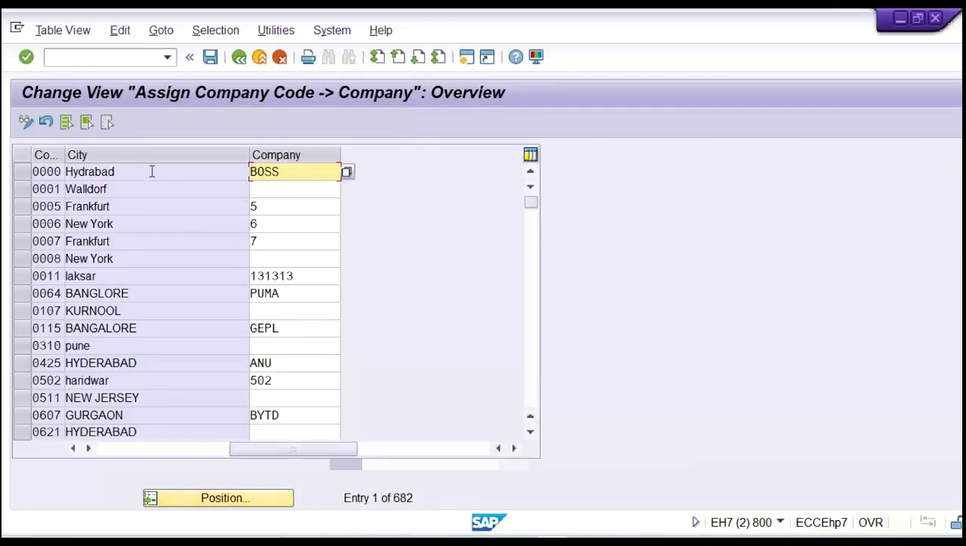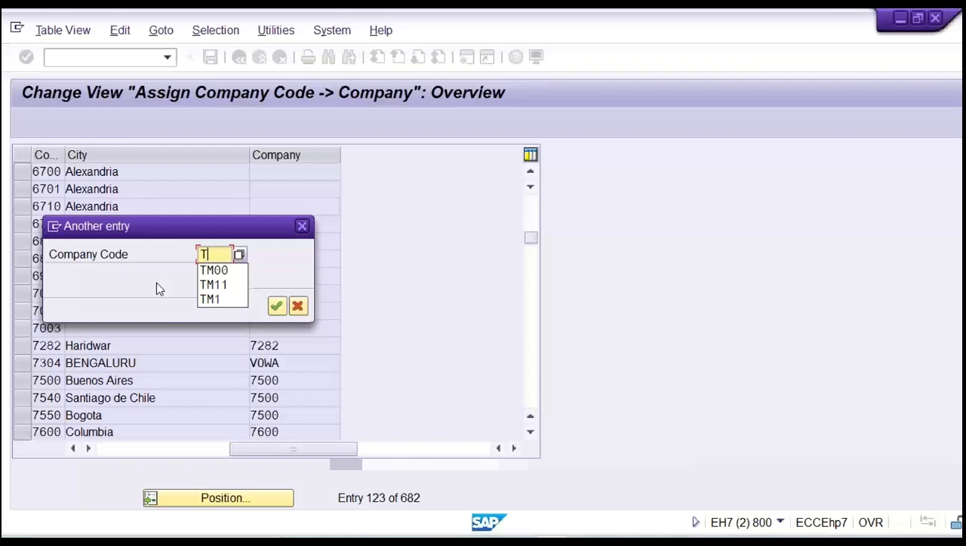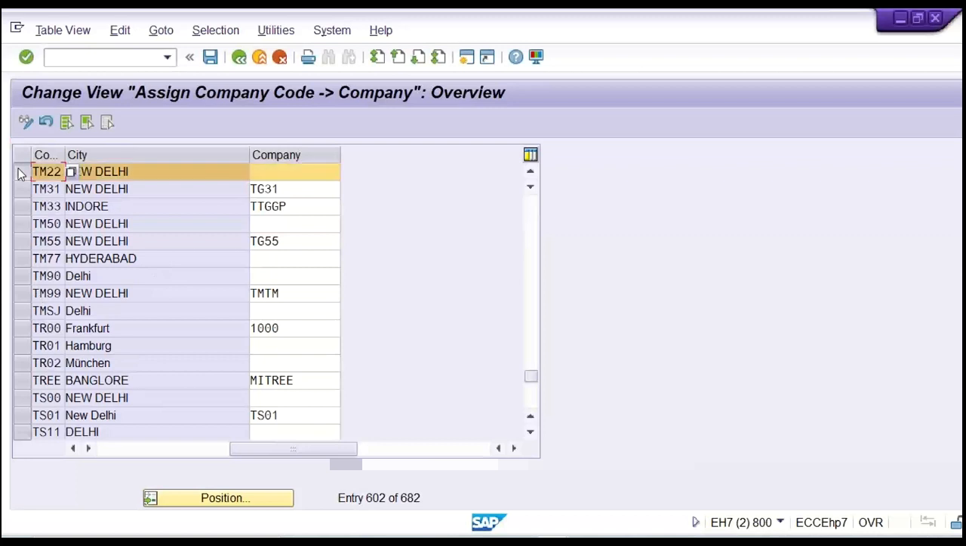First of all, find what your company code is and what the company is. Multiple company codes are already there, so you have to search here. You can scroll down to search, or else click on the position button here. What is our company code? That is TM22. Press enter. Look here, this is my company code, and it is going to be linked with the company. This TM22 comes under which company? TTZRP2. This is the code I have given. That is what I said, guys, initially: you have to note it down.